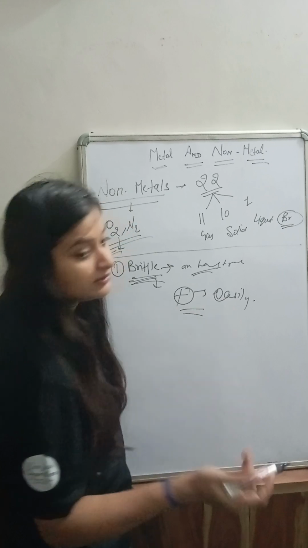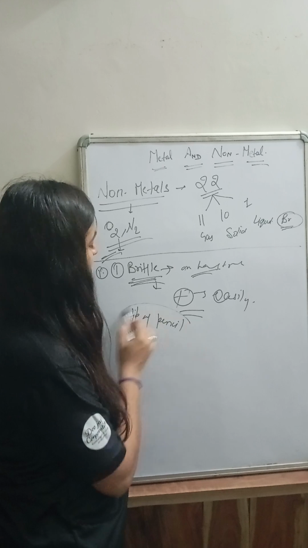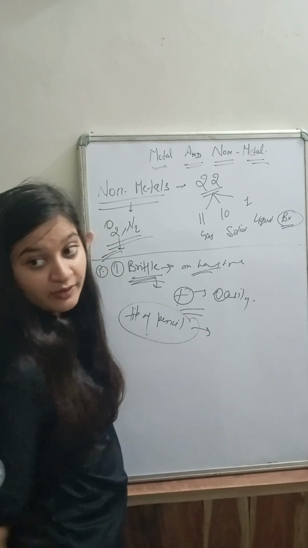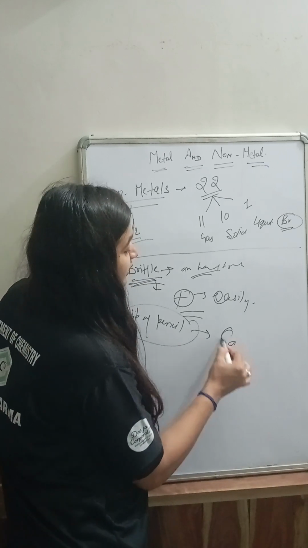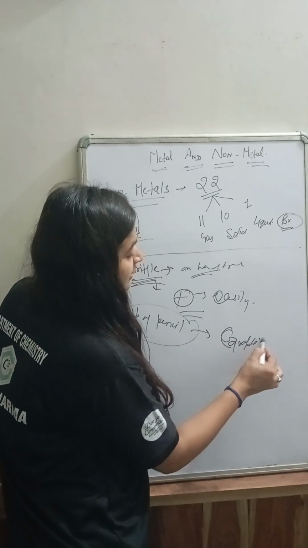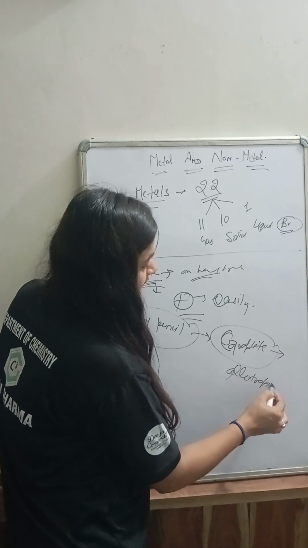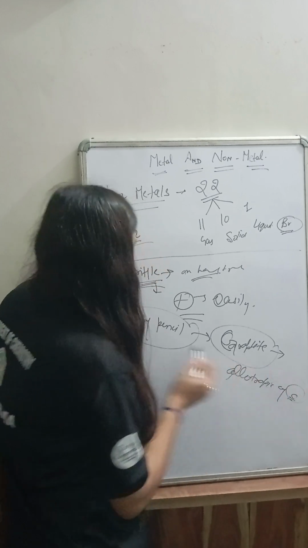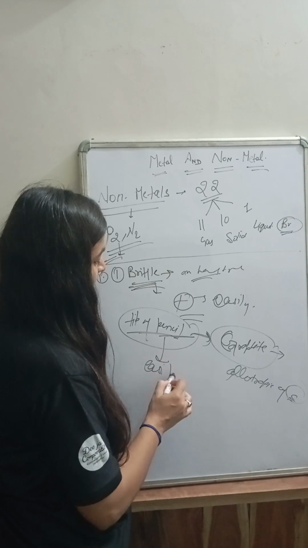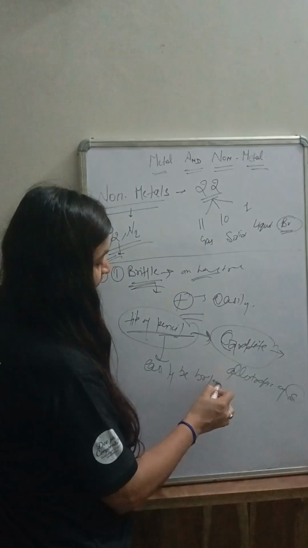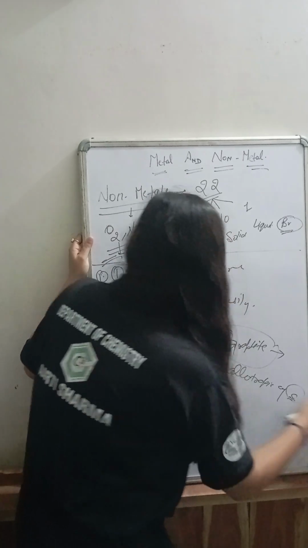As you can see, the tip of the pencil is made of graphite, and graphite is an allotropic form of carbon. Okay. So the tip of the pencil is made up of graphite, and that can easily be broken. So we can say that non-metals show the brittle property. Okay.